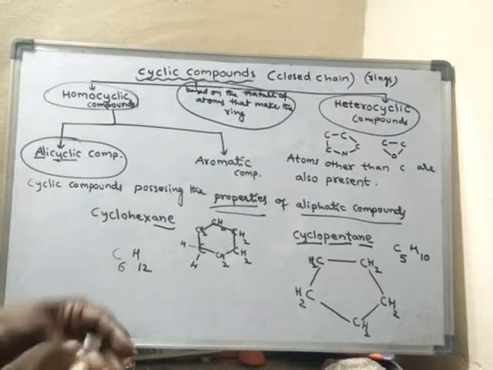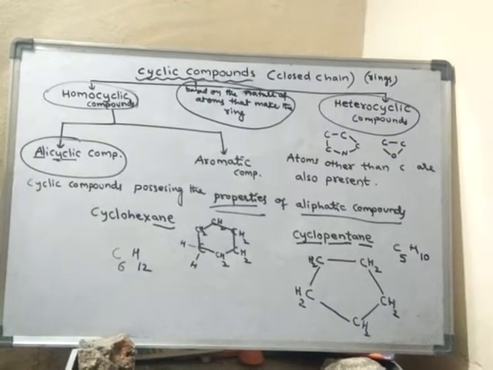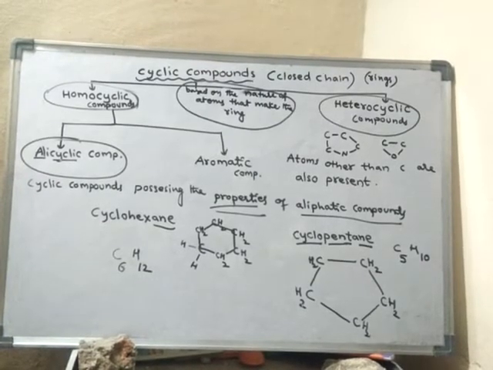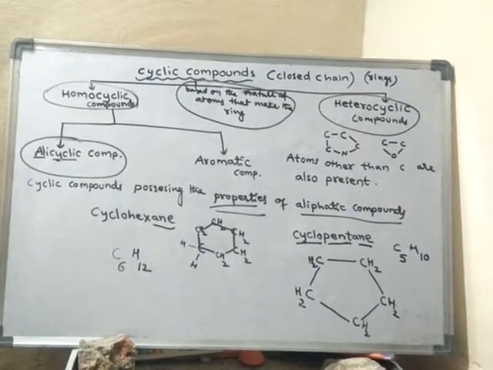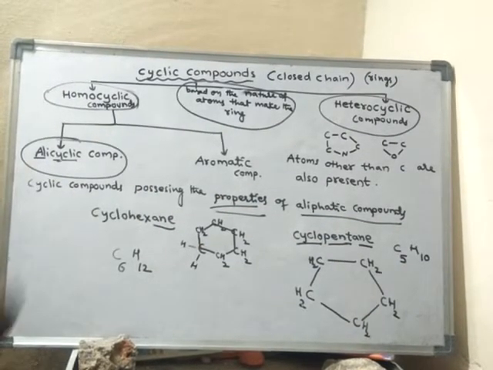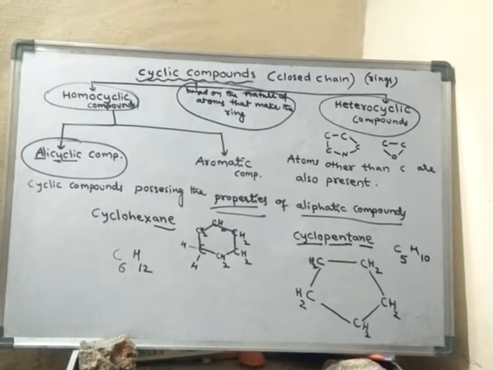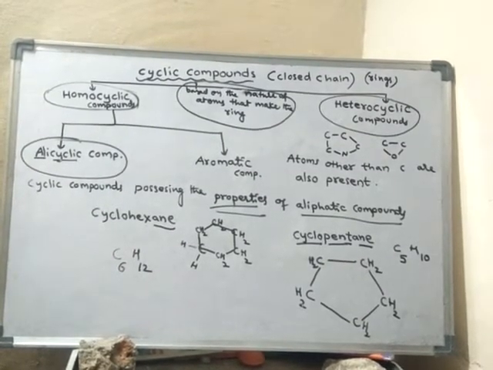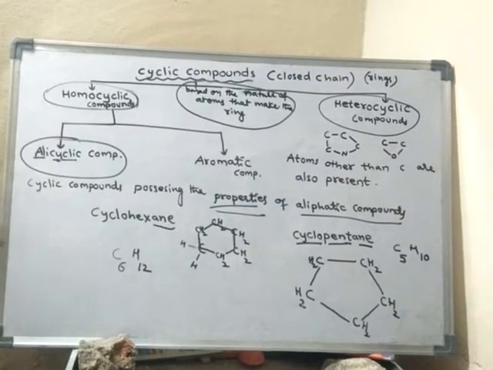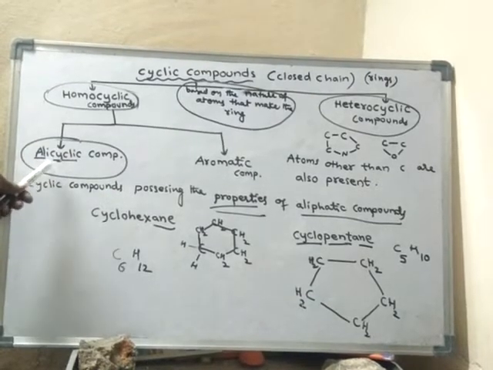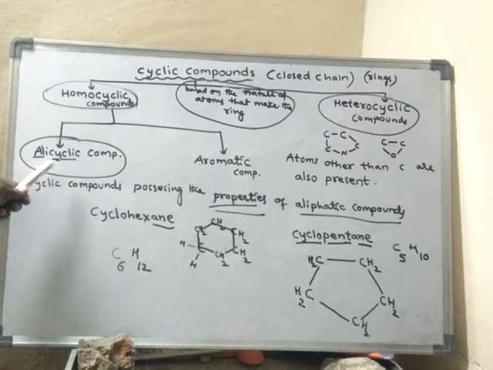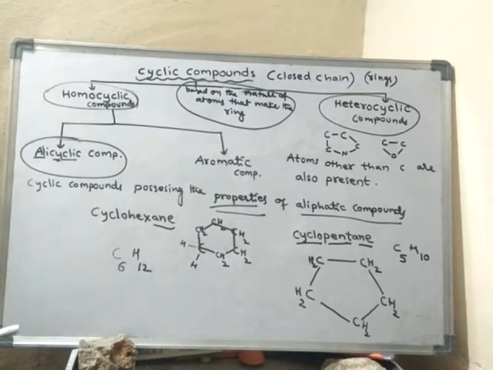So what are alicyclic compounds? The cyclic compounds which possess the properties of aliphatic compounds. What are aliphatic compounds? The compounds which are open chain, or not closed, or acyclic, are said to be aliphatic. So alicyclic compounds are one type of homocyclic compounds.